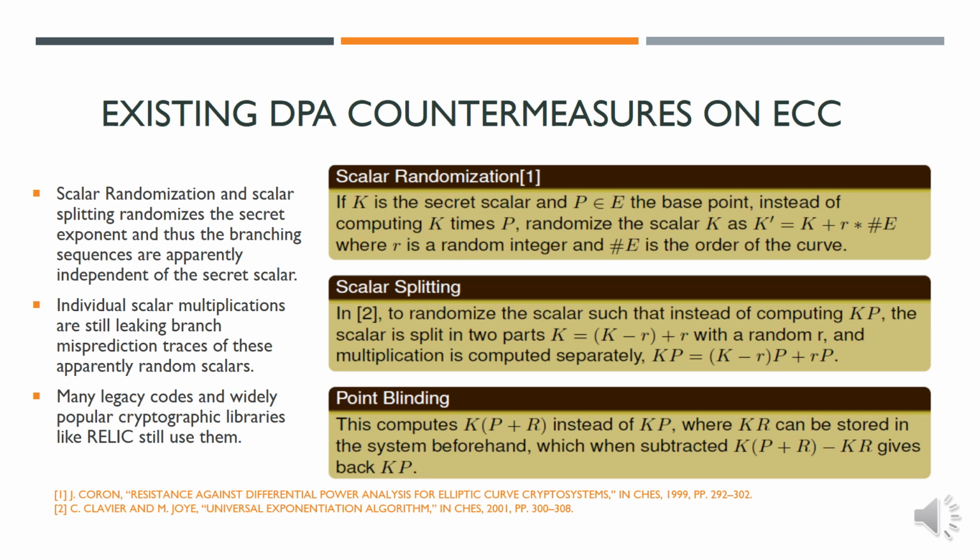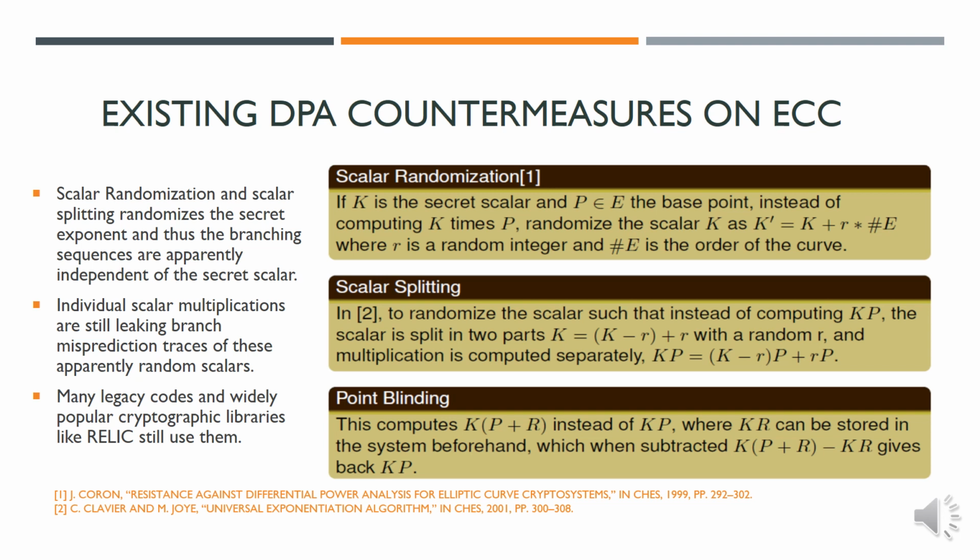Next comes scalar splitting. Instead of computing kP, k is split in two parts, k minus r and r. Multiplication is then computed on the split components separately. The third popular one is point blinding, which computes k times P plus R instead of kP, where R is a secret random point. kR can be stored in the system beforehand, which when subtracted gives back kP.